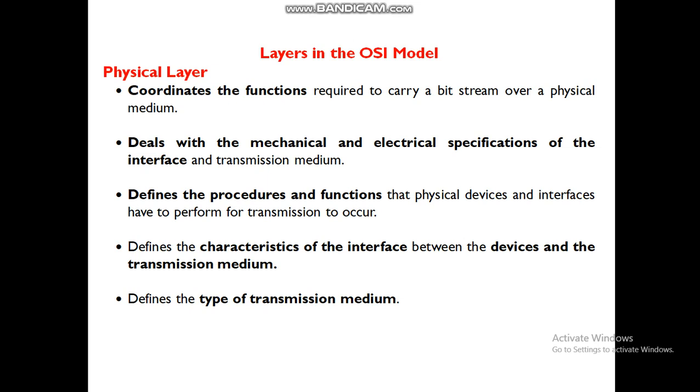The physical layer defines the procedures and functions that the physical devices and interfaces perform when a transmission occurs. It defines the characteristics of the interface devices and the transmission medium, for example, the type of the transmission medium, whether it is wired or wireless, etc.